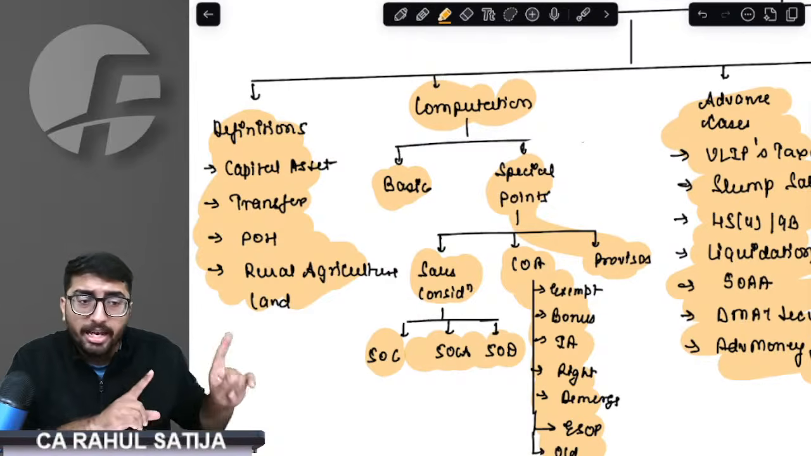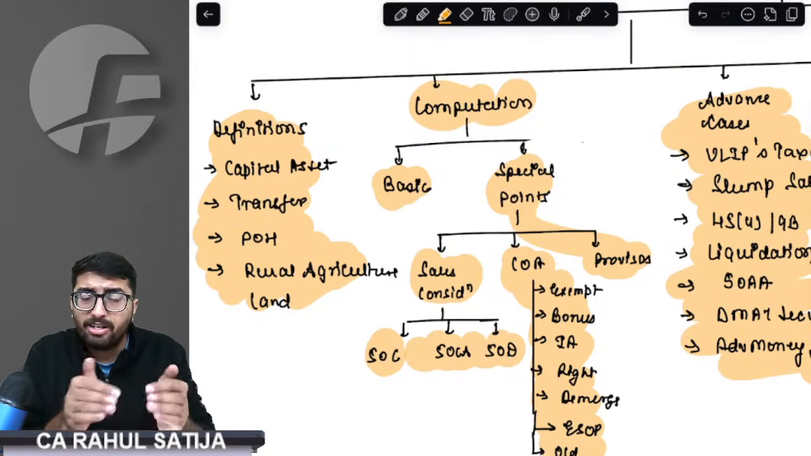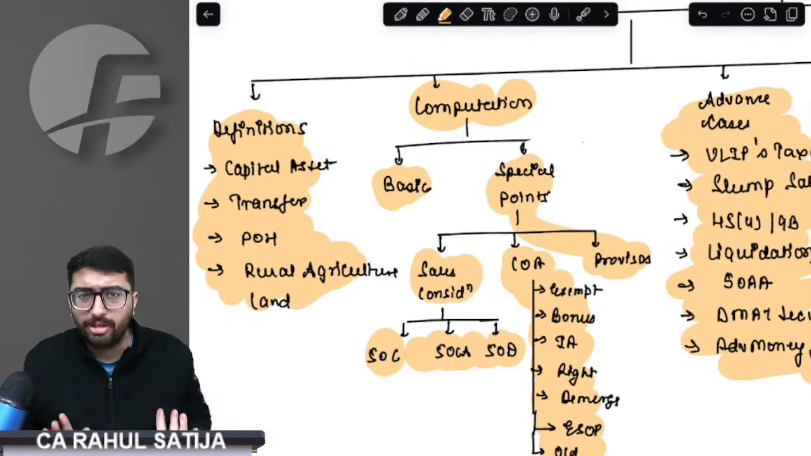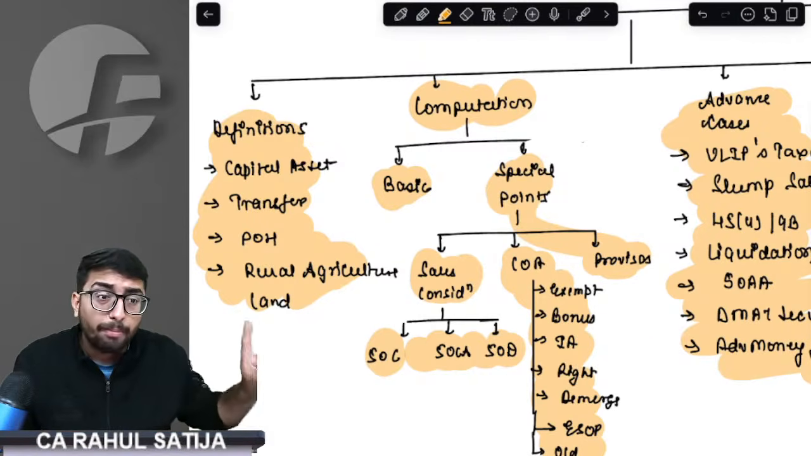This was the transfer. Then we came on to rural agriculture land, whereby we understood what is urban land, municipal corporation, 2 kilometer area, 4 kilometer area, 6 kilometer area, 8 kilometer area. Then we came on to period of holding.